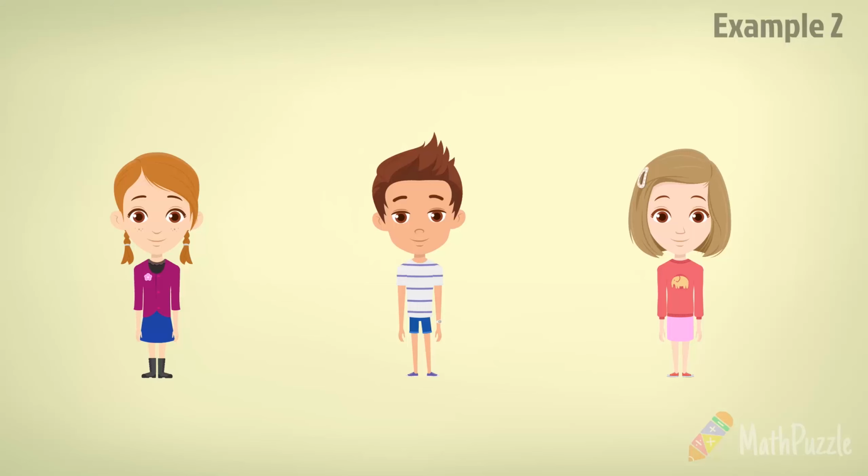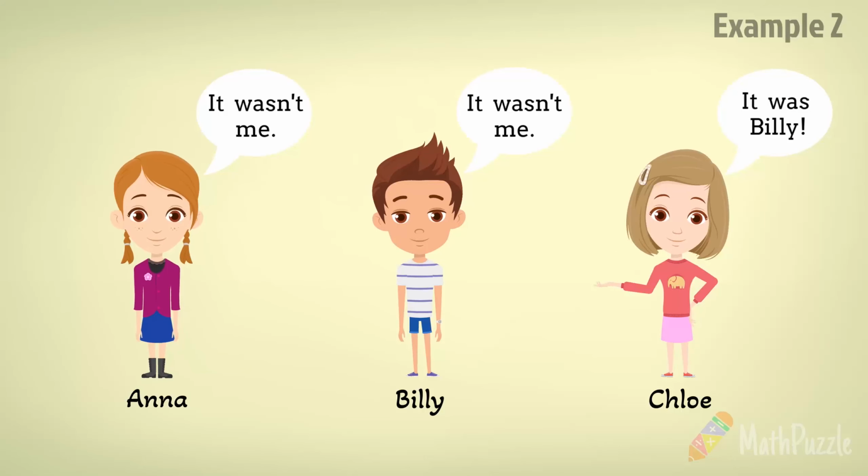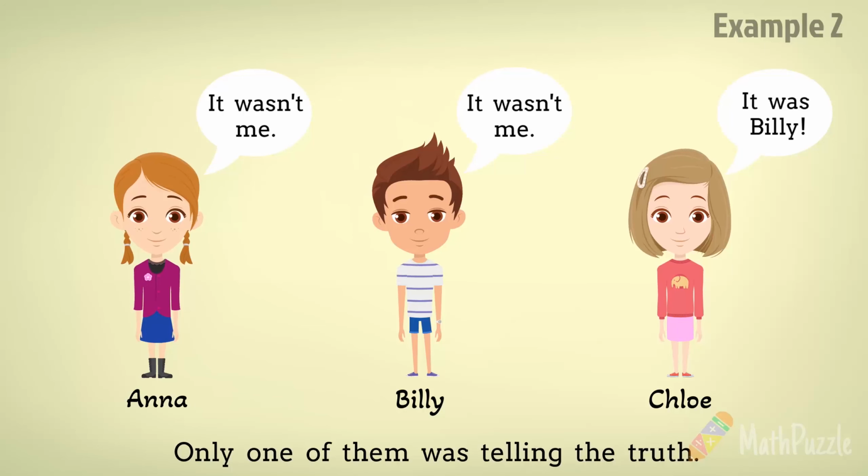Miss Esther was aware that one of them had broken a bottle again. This time, both Anna and Billy said, "It wasn't me." However, Chloe pointed at Billy and said, "It was Billy." Again, there was a witness present who could confirm that only one of them was telling the truth. So, who broke the bottle?